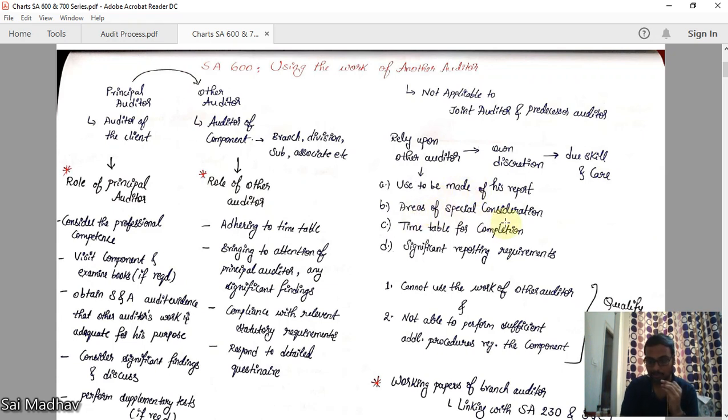Areas of special consideration. What are the areas of special consideration you have to discuss, right? Timetable for completion. As we have discussed here, you have to give a timetable. On that timetable only, the auditor should do the audit and give his report to you. Significant reporting requirements. What are the important requirements that are to be reported? You should discuss those before relying upon the other auditor.